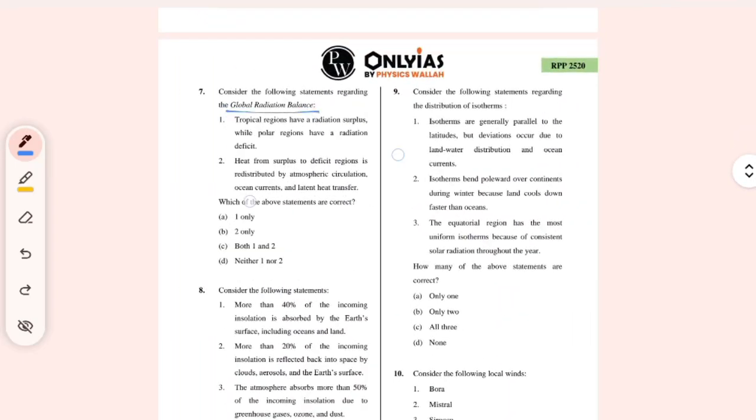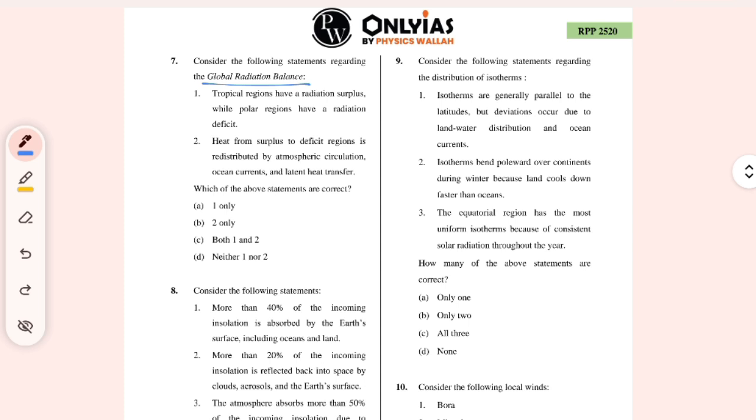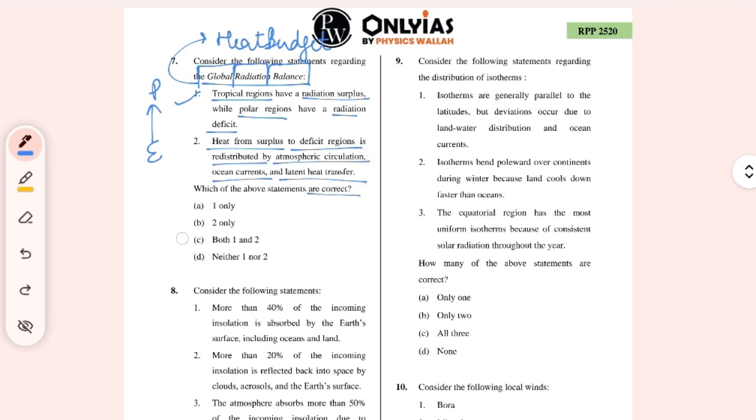Global radiation balance. What is global radiation balance? So it's like a heat budget. Tropical regions have radiation surplus, we all know this, and polar regions have a radiation deficit. So heat is transferred from the equator to the polar surface. Heat from surplus to deficit is redistributed by atmospheric circulation, ocean currents, and latent heat. Which of the following statements is correct? Both are correct.